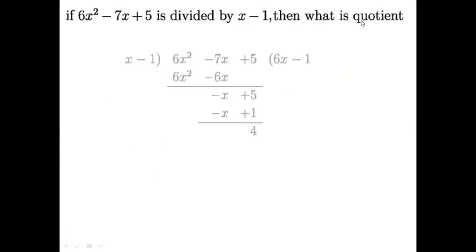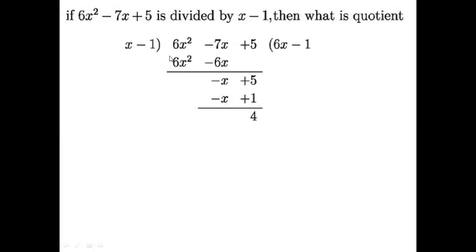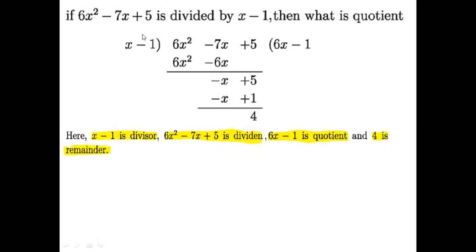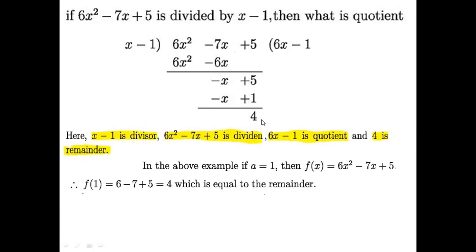One question to you: if this is divided by x minus 1, then what is the quotient? The procedure is this: divide by x minus a, then you will get this. Here x minus a is our divisor, x squared minus 7x plus 5 is our dividend, 6x minus 1 is our quotient, and 4 is our remainder. In the above example, a equals 1; if we put the value a equals 1, then the function will be equal to the remainder.